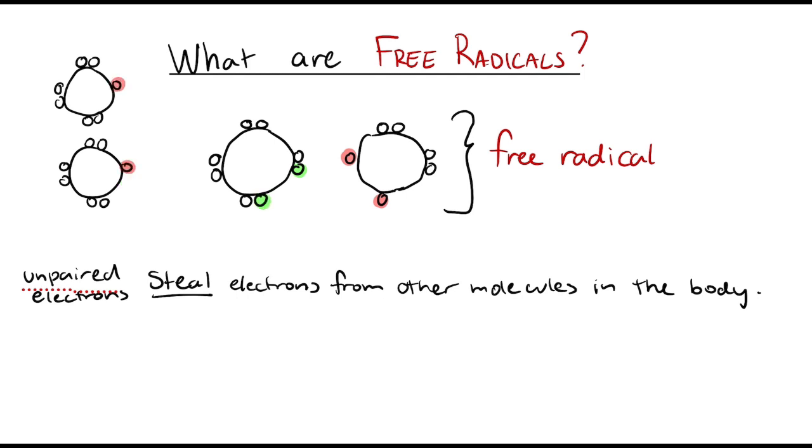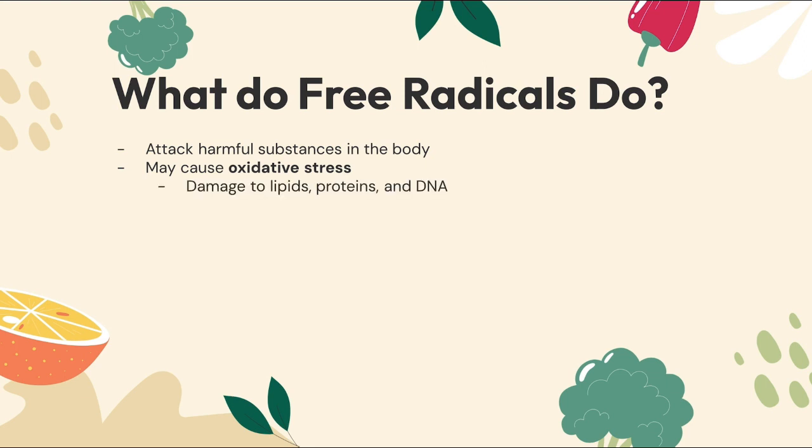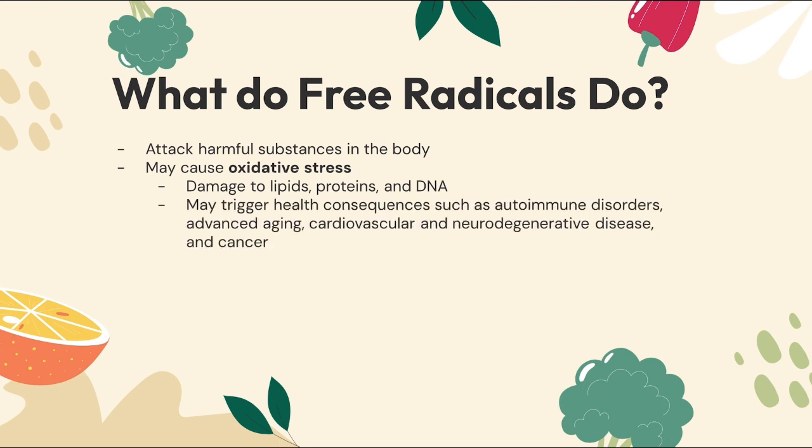When functioning properly, free radicals can attack harmful substances in the body. However, when the cycle of free radical formation is left unmediated, the disturbances caused by free radicals may create a condition of the body called oxidative stress. Oxidative stress can cause damage to lipids, proteins, and DNA, which can lead to health consequences such as autoimmune disorders, advanced aging, cardiovascular and neurodegenerative disease, and cancer.